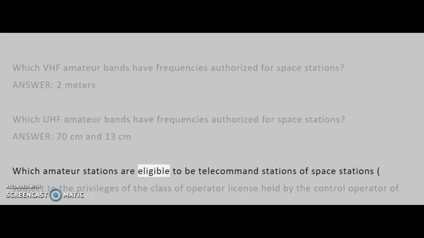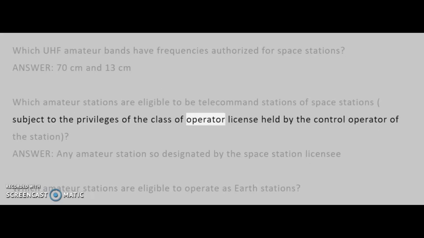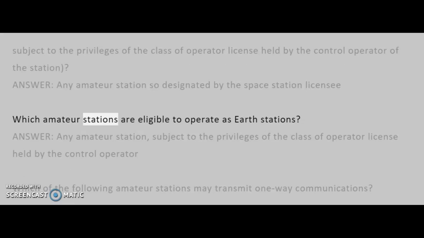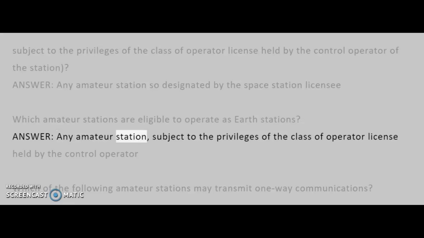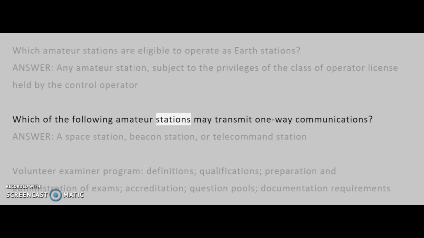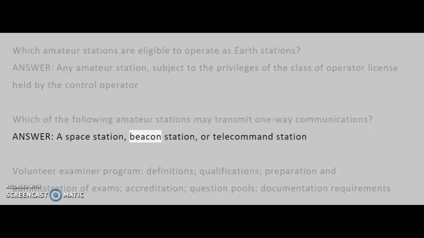Which amateur stations are eligible to be telecommand stations of space stations, subject to the privileges of the class of operator license held by the control operator of the station? Answer: any amateur station so designated by the space station licensee. Which amateur stations are eligible to operate as Earth stations? Answer: any amateur station, subject to the privileges of the class of operator license held by the control operator. Which of the following amateur stations may transmit one-way communications? Answer: a space station, beacon station, or telecommand station.